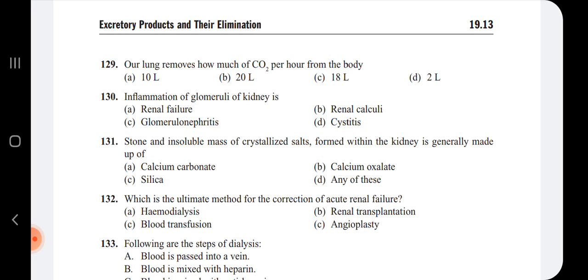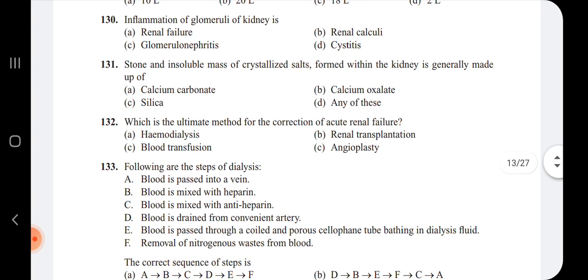Inflammation of glomeruli of kidney is called glomerulonephritis. Next question. The stone and insoluble mass of crystallized salts formed within the kidney is generally made up of.